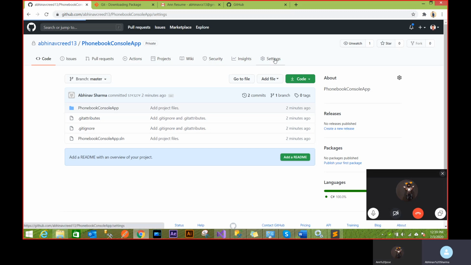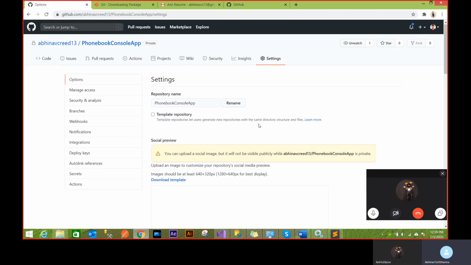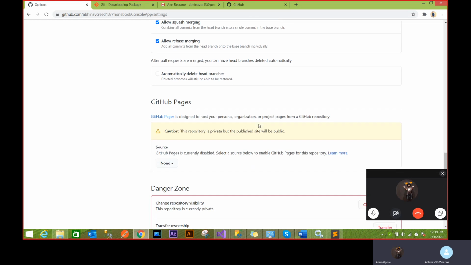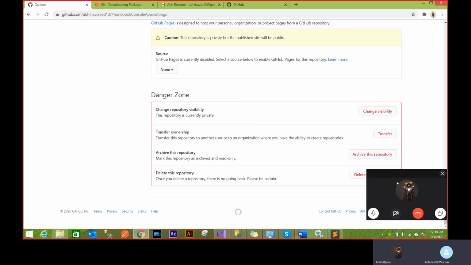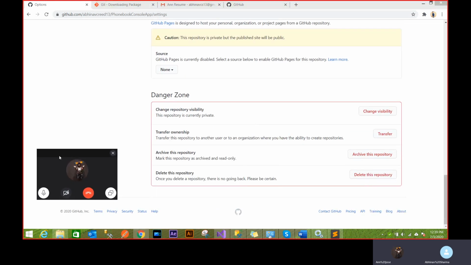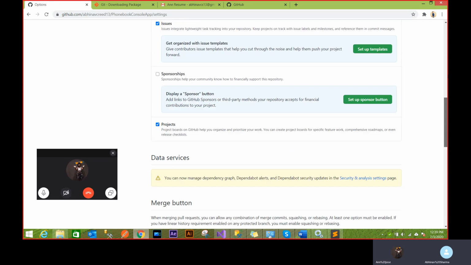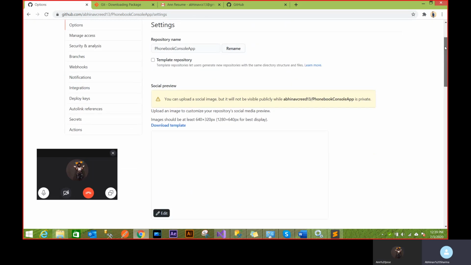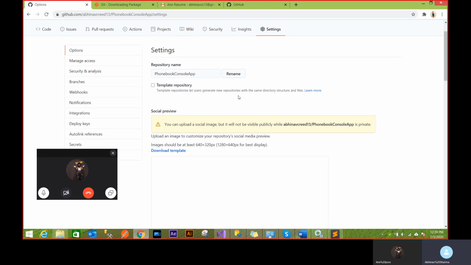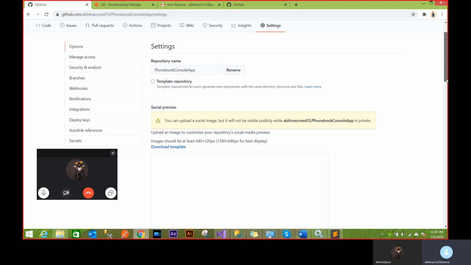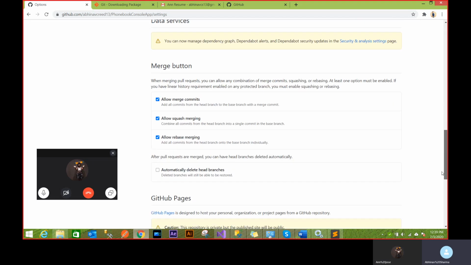So now I can change this application to public. I can just go here in the settings. If I'm making it public, I'm making it public for everyone. But if you want a particular person, you can do that too. What I can also do is add collaborators here, and you can give me your GitHub username, and I can add you. Then you can see my repositories. Right now, I'm making it for everyone because you don't have any account yet.